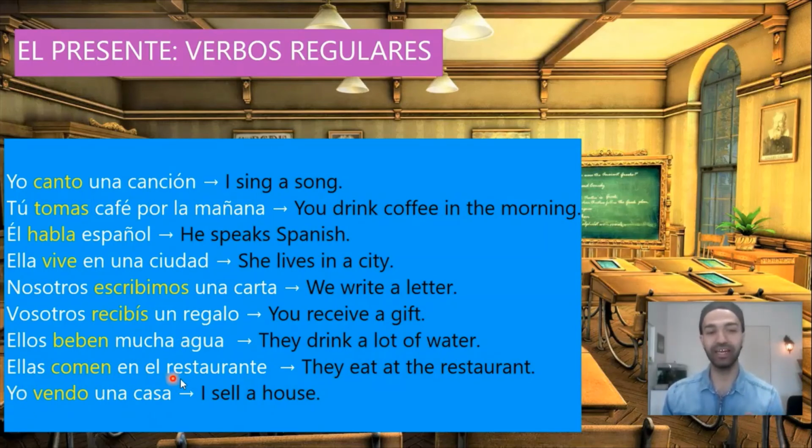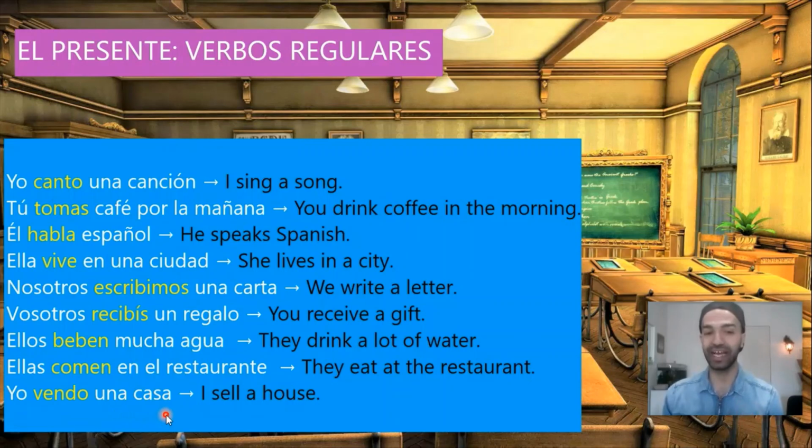Ellas comen en el restaurante. They eat at the restaurant. Ellas comen. Comen, the verb comer. Comer ends in -er. So we conjugate it in the following way. Yo como, tú comes, él, ella come, nosotros comemos, vosotros coméis, ellos comen.